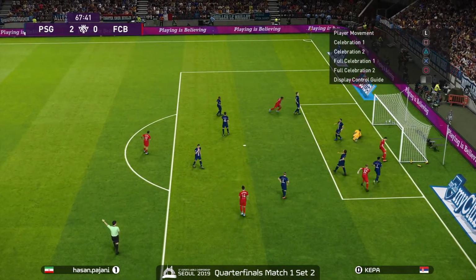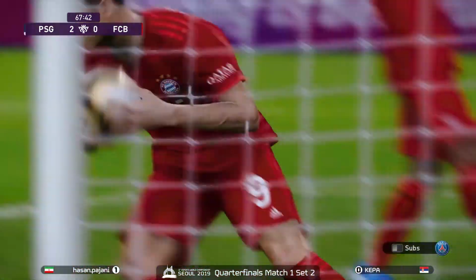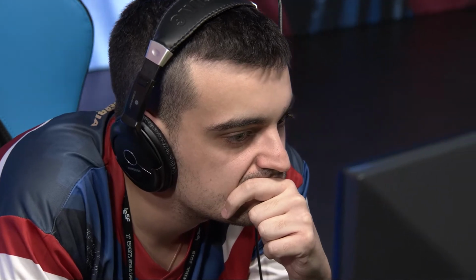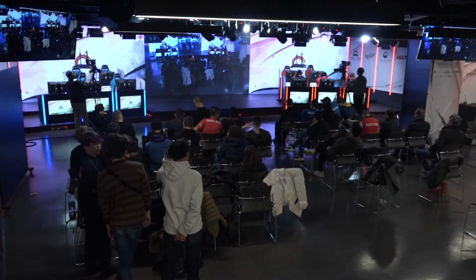Into Kimmich. Lewandowski! Off the side, a beautiful header. Bringing it back. Kimmich coming in clutch once again as soon as he subbed in. Makes that cross to Lewandowski, and Lewandowski rarely misses such headers. Great consolation goal from Pajani's side.